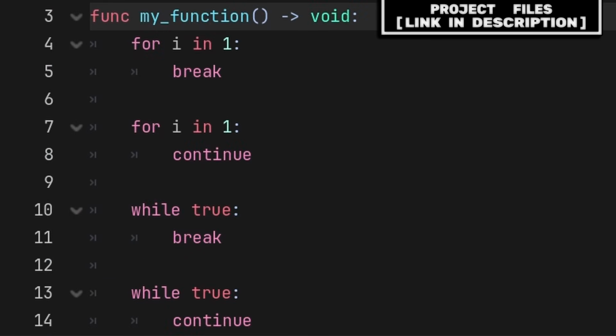Now you have a basic explanation of how break and continue act inside of for and while loops that you can apply to any of your Godot games.